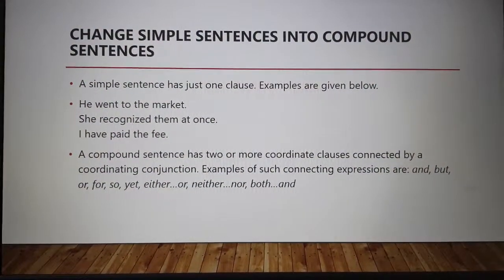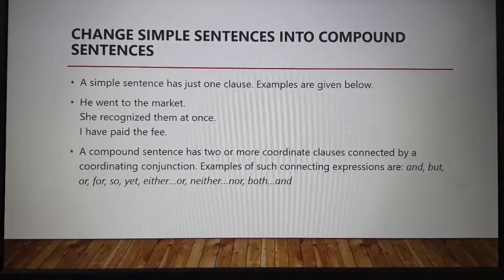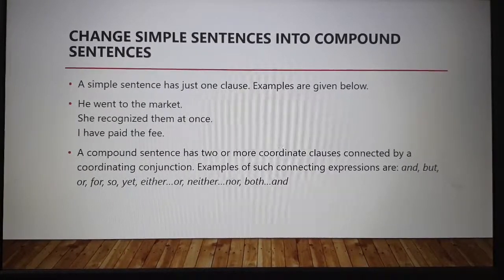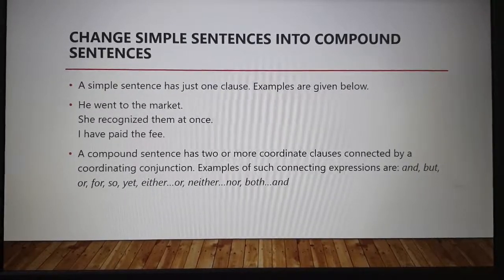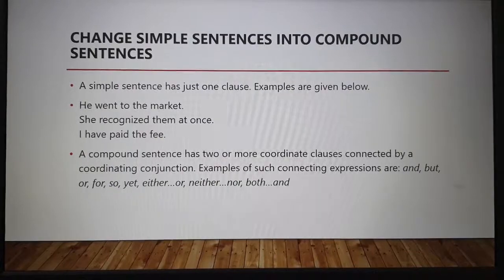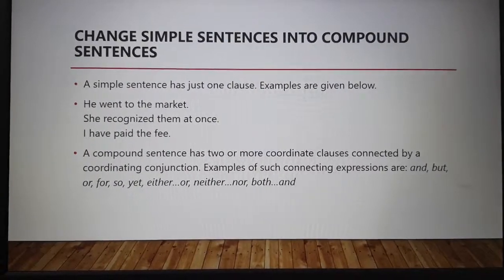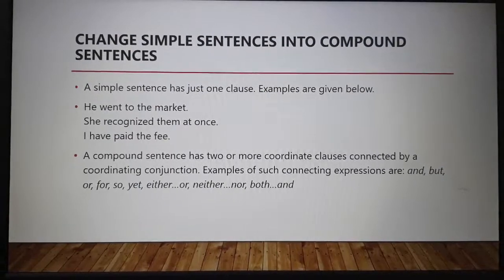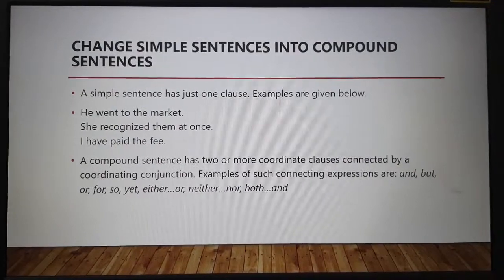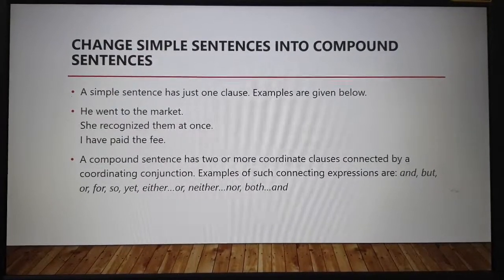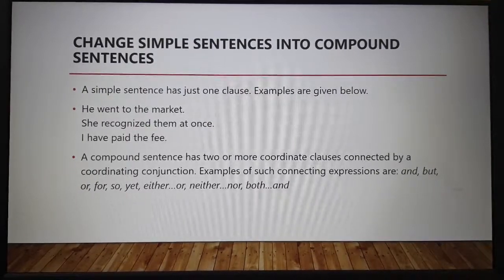Now, change simple sentences into compound sentences. How are we going to do that? A simple sentence has just one clause. There are a few examples that I have mentioned here: He went to the market, she recognized them at once, I have paid the fee. And a compound sentence has two or more coordinate clauses connected by a coordinating conjunction. Examples of such connecting expressions are and, but, or, for, so, yet, either-or, neither-nor, both-and.